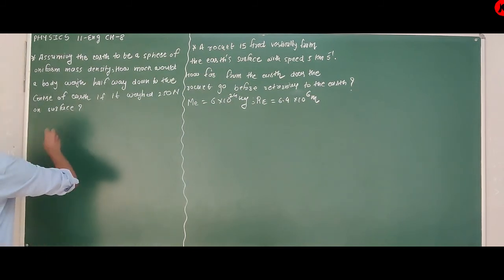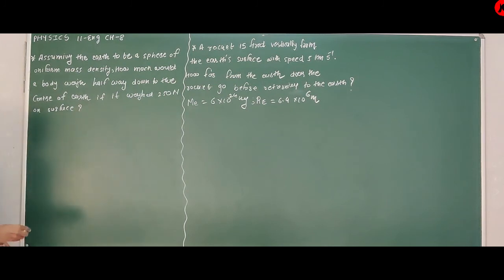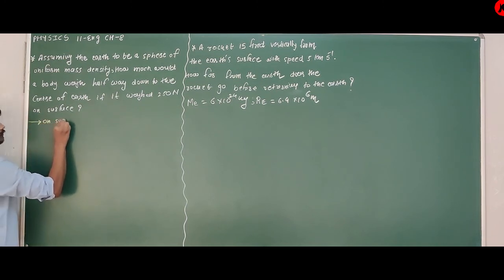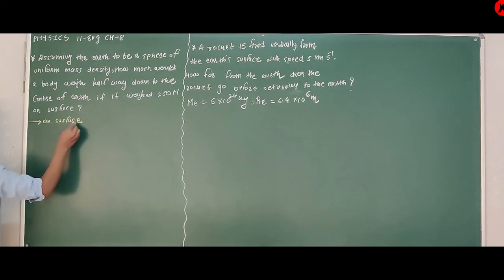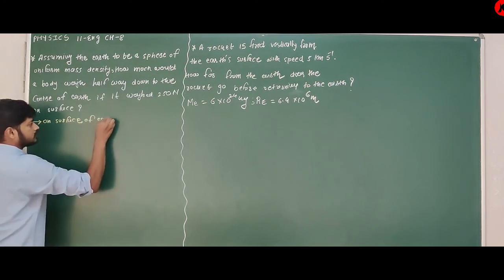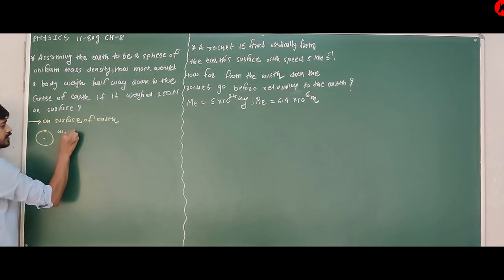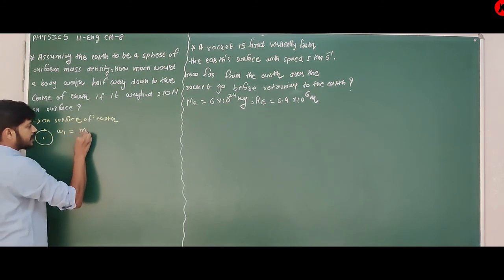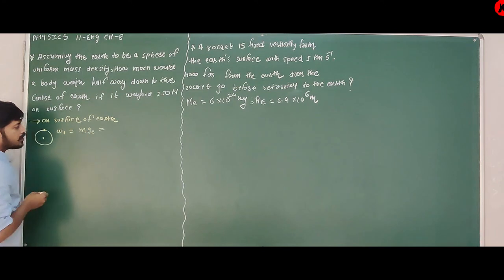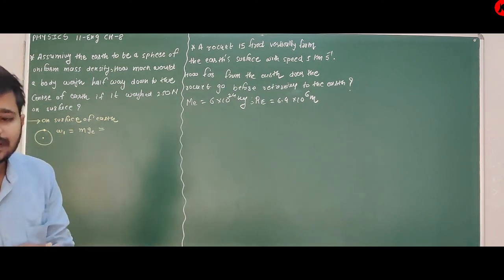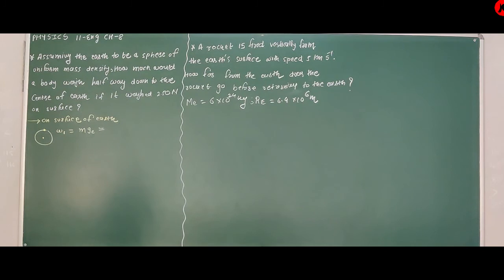If the weight is 250 Newton on the surface, first of all I will start from here. On the surface of Earth, which is a sphere, the weight W1 is nothing but mg, because the gravitational acceleration on the surface is g, that is ge.